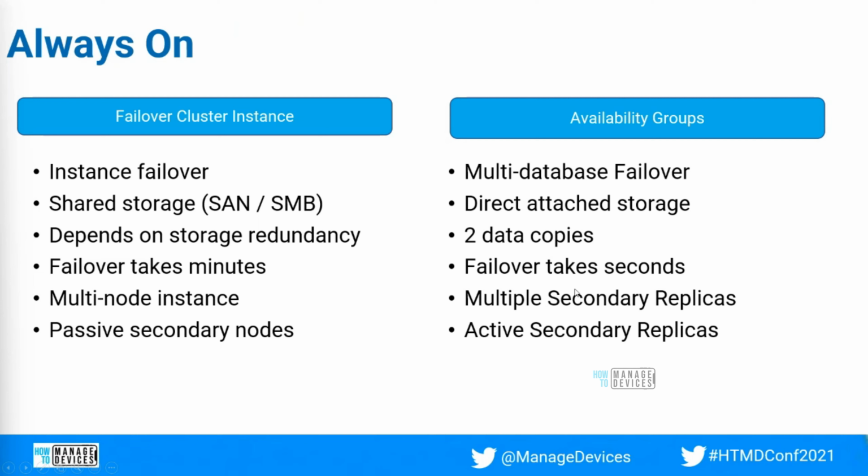Even in the case of huge databases, it takes less than a minute, so it happens faster than the failover cluster instance. And it can have multiple secondary replicas, and secondary replicas are always active. Like it will always have a copy of your primary replica's database. So those are the two different types of Always On.